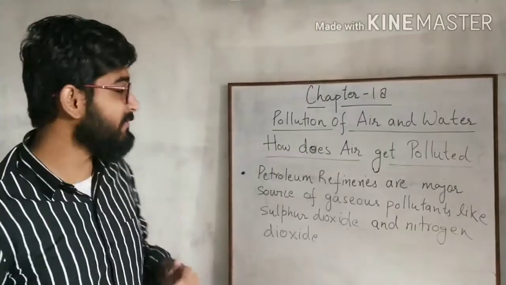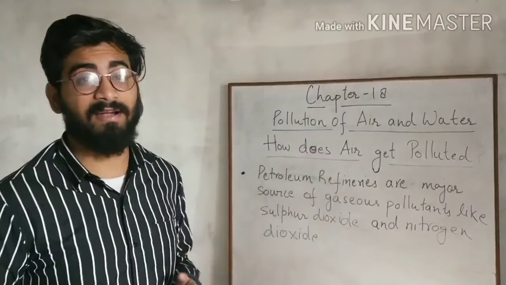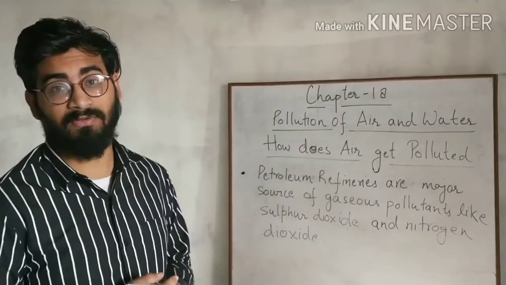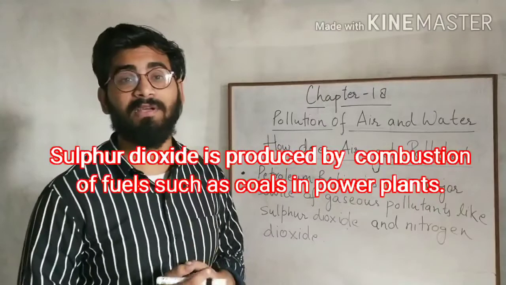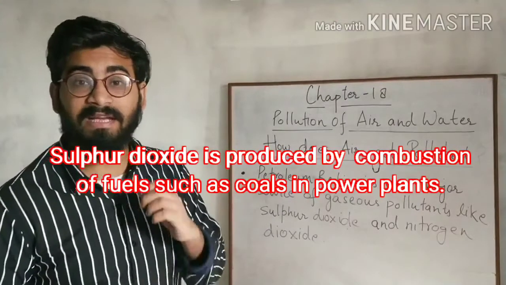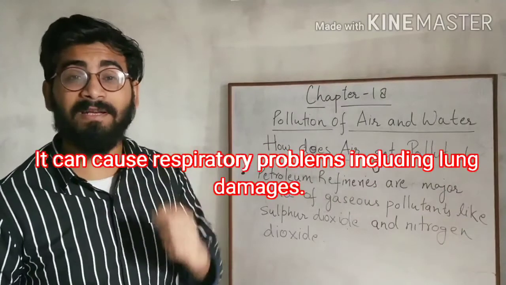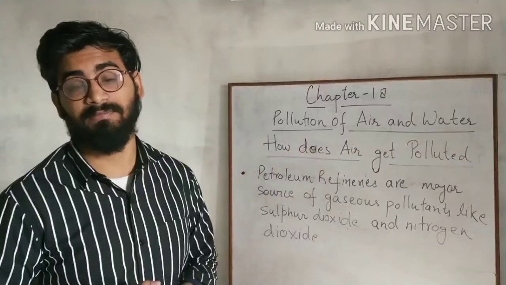These petroleum refineries are a major source of gaseous pollutants like sulfur dioxide and nitrogen dioxide. And this sulfur dioxide is produced by the combustion of fuels like coal in power plants. And it can cause respiratory problems, including permanent lung damage.